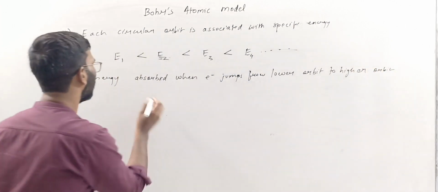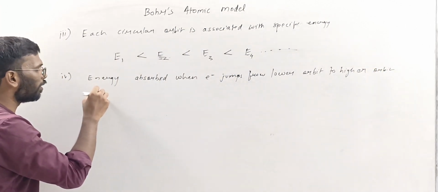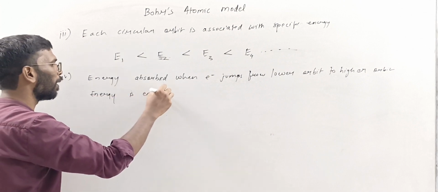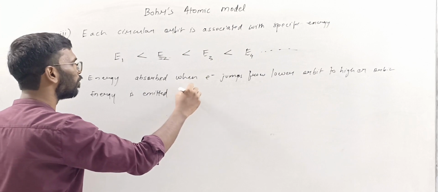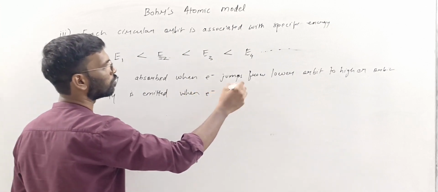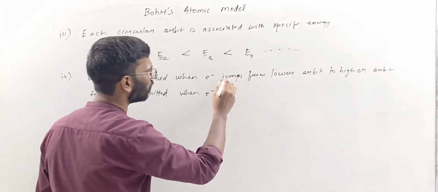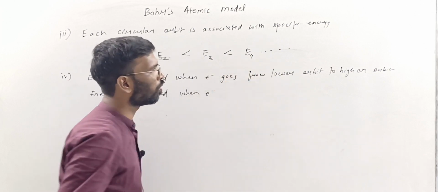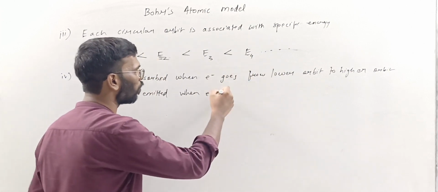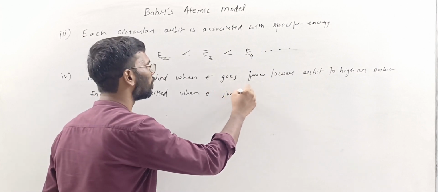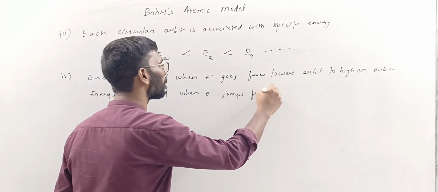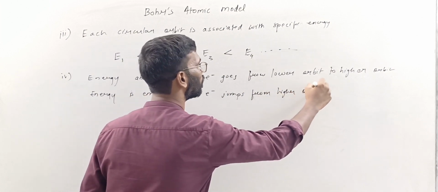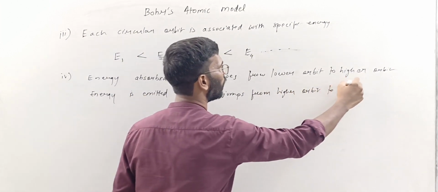And second, energy is emitted when the electron jumps from a higher orbit to a lower orbit.